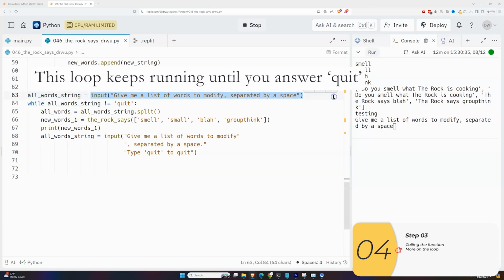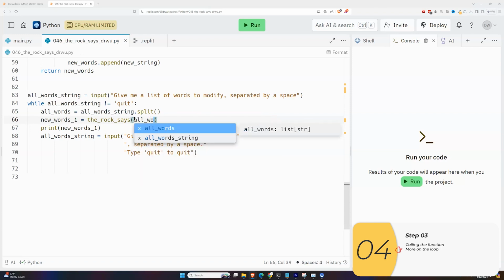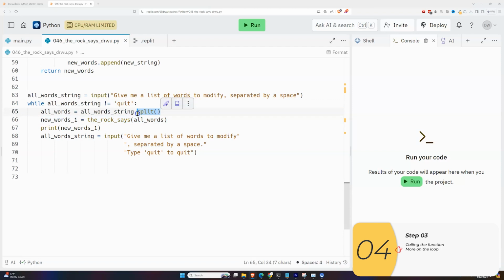It takes whatever I typed in to input, which is saved as a string, and turns it into a list using this split method. Basically, I'll run it. Before I run it, actually, I'm going to get rid of this hard-coded string and replace it with all words. So one more time, I'll give it a list of words separated by spaces. The split will turn that into a list. It'll turn my string into a list. I'll call my function on that list, and then I'll print out what it gives me. And it'll keep on going until I type quit.